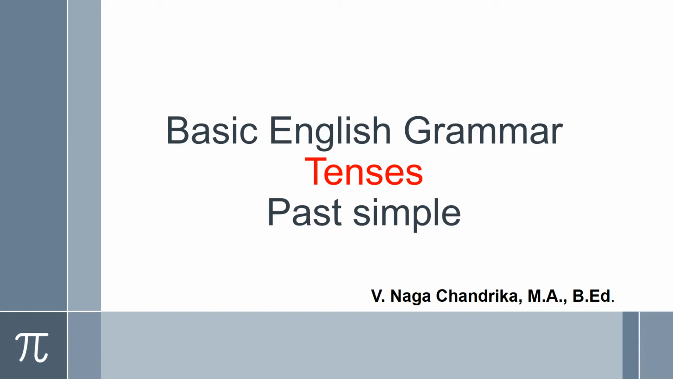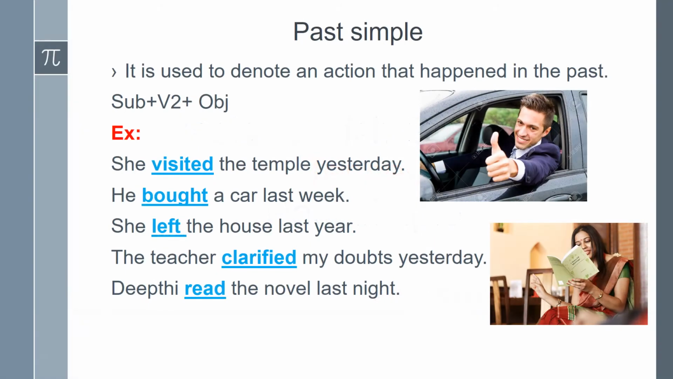Let's move on to the topic, past simple tense. Let us learn what is past simple and how to use it in sentences. It is used to denote an action that happened in the past. Past simple is used to describe past actions. The structure of it is subject plus V2 plus object.